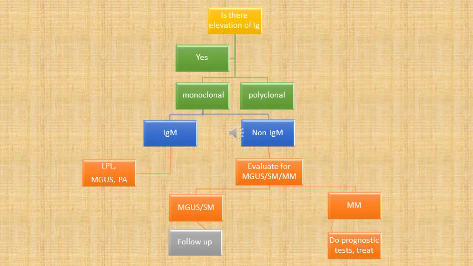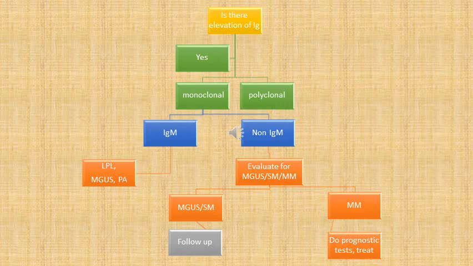So this slide is again a recapitulation of what we have just discussed. What is the scheme of events or investigations that you would order in a suspected case of multiple myeloma? So first you would try to establish whether at all there is elevation of immunoglobulin. If it is yes, then okay. If it is no, then we look for other diagnoses.